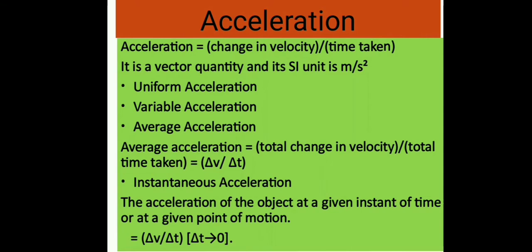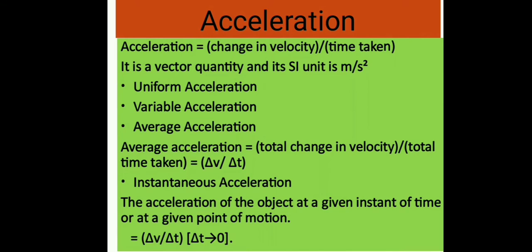Uniform acceleration. A body is said to be moving with uniform acceleration if its velocity changes by equal amounts in equal intervals of time. Variable acceleration. A body is said to be moving with variable acceleration if its velocity changes by unequal amounts in equal intervals of time.